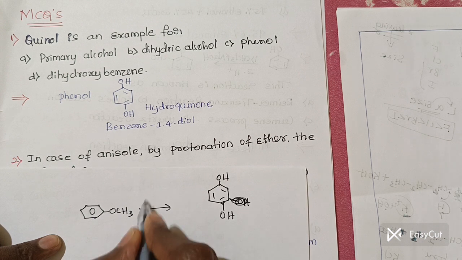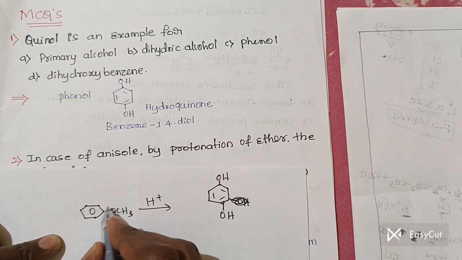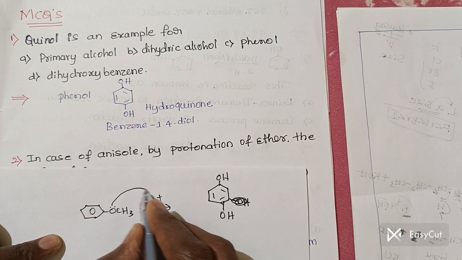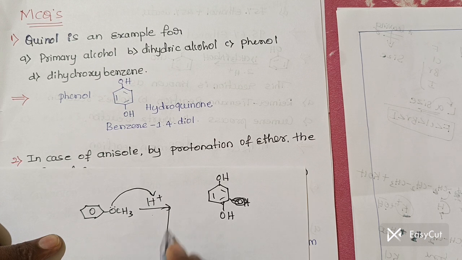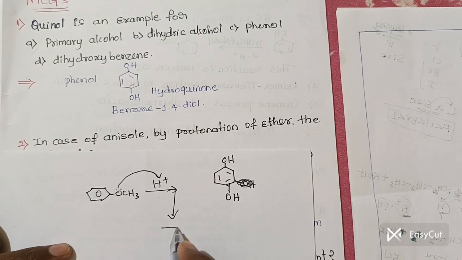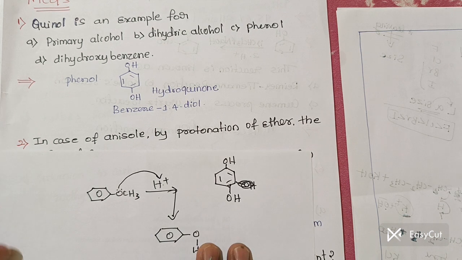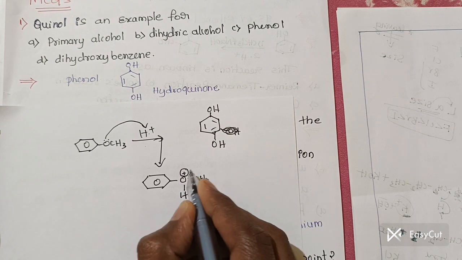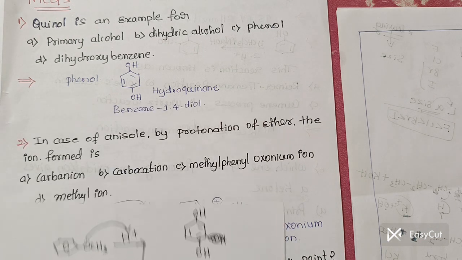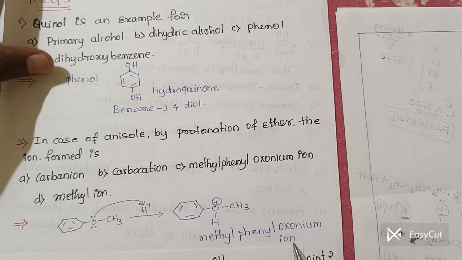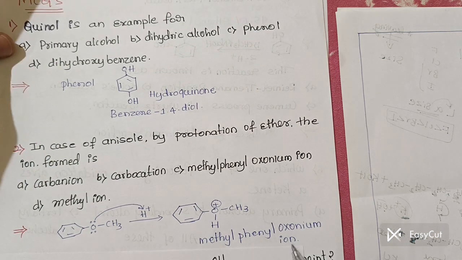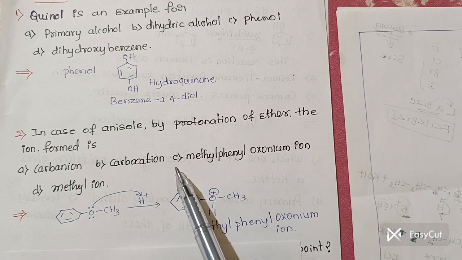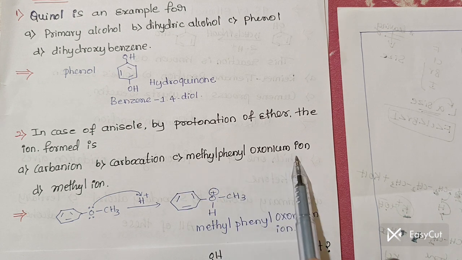Clear? So when it undergoes protonation, what happens in the protonation? The oxygen has lone pairs of electrons, so the proton attaches to it. Then there is a formation of the product. So this product is like this. I will write the benzene ring. Then this hydrogen will attach to the oxygen, which is like this. Then this CH3 is as it is. Then there is a formation of a positive charge. So I already wrote here, this one is called methyl phenyl oxonium ion. Methyl phenyl oxonium ion. So therefore the correct answer is C, methyl phenyl oxonium ion.